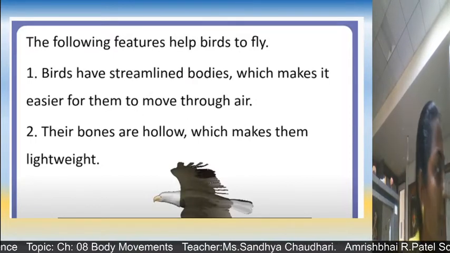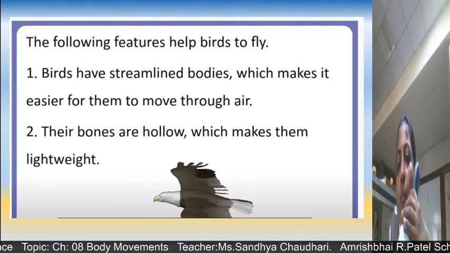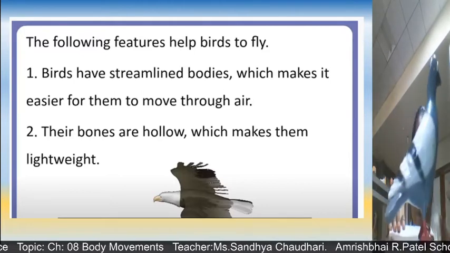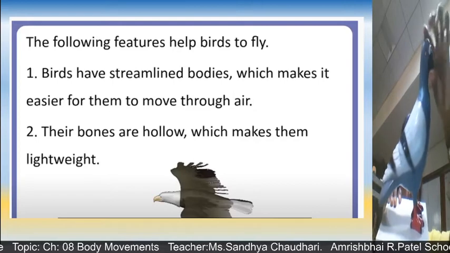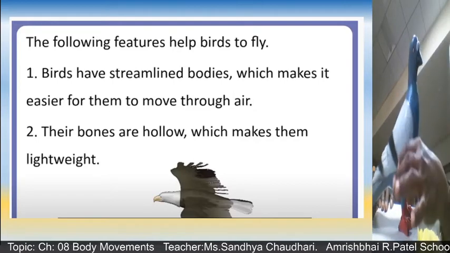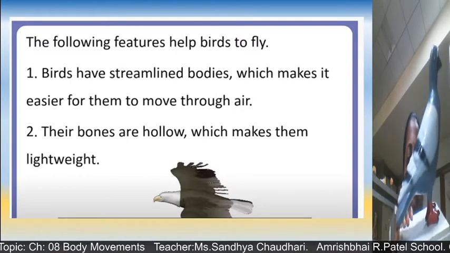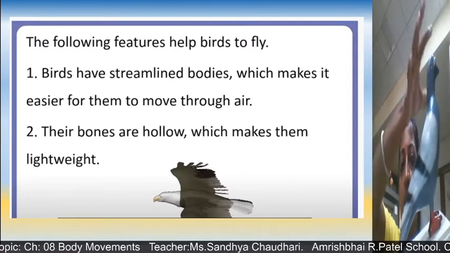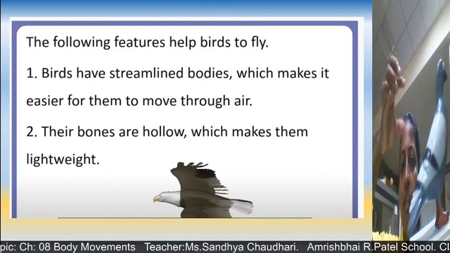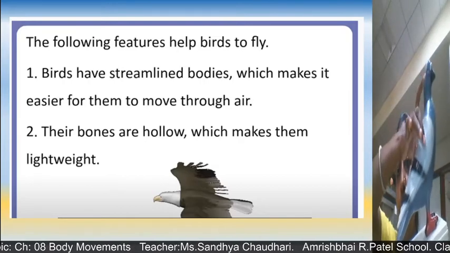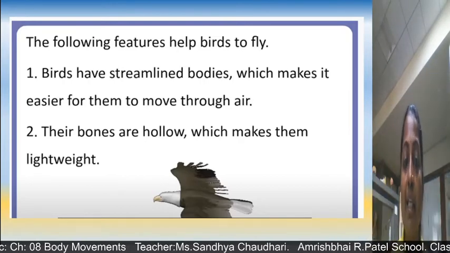They have a streamlined body. Now what is meant by a streamlined body? It means tapering at both ends. If you see the bird, here you can see this end, and this is a broad portion again, and at the back you can see this is also a narrow part. So this is a streamlined body, meaning tapering at both ends and the middle portion is broad. That is called a streamlined body.